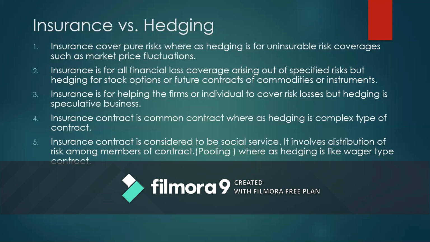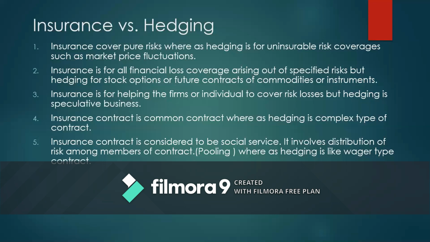So an insurance contract is a very clear and common kind of contract where anybody who wants to take the benefit of the insurance to compensate for his losses can enter into a contract. And the last important point is that an insurance contract is considered to be a social service.